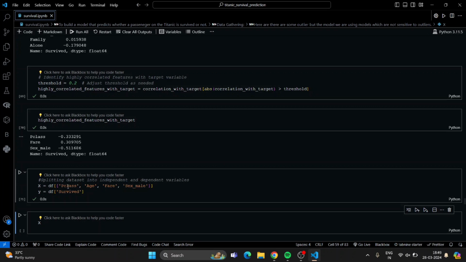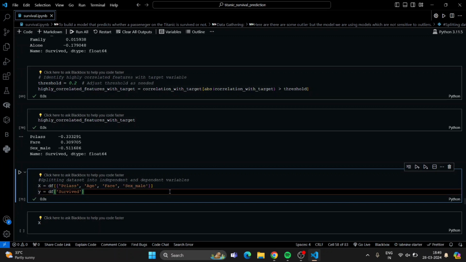Now I have taken the features like Pclass, age, fare, and sex male, and this is also based on opinion and domain knowledge. So how does the domain knowledge come across? Pclass has much more chance of getting not survived, so I took that.